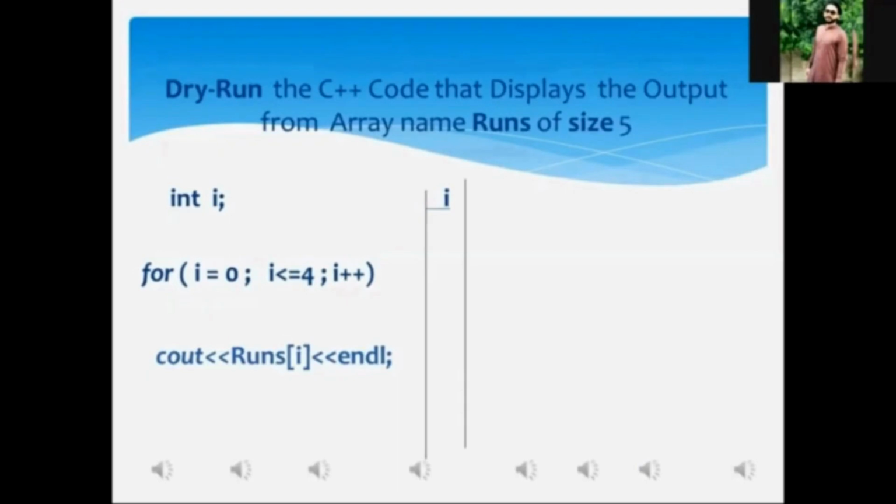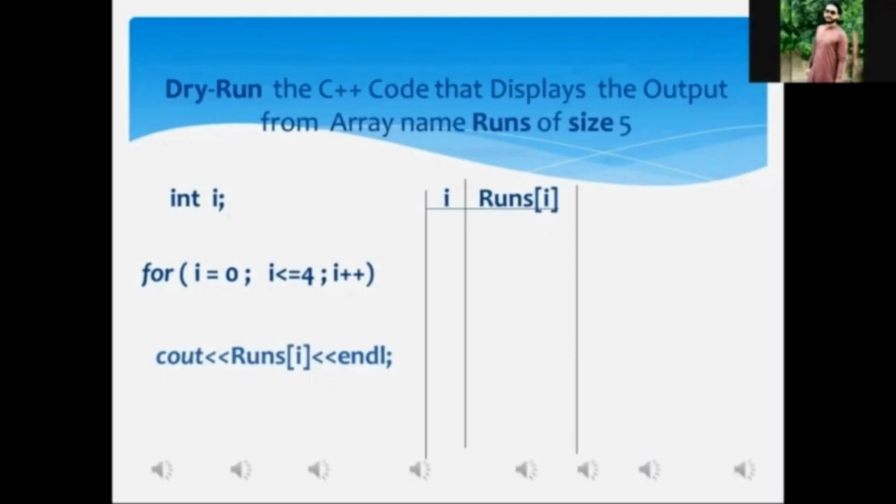The first column, with the heading I, I have used to keep track of the current data value that the loop variable can have in each iteration of the loop. Did you get that, my dear? Yes, sir. And the second column, with the heading runs within square bracket I, I have used to keep track of the current memory location of the array.